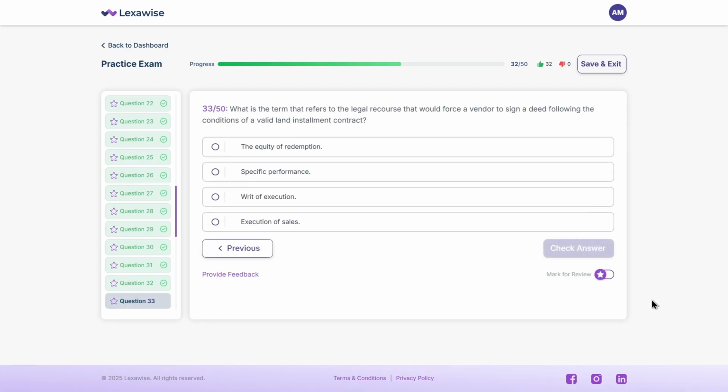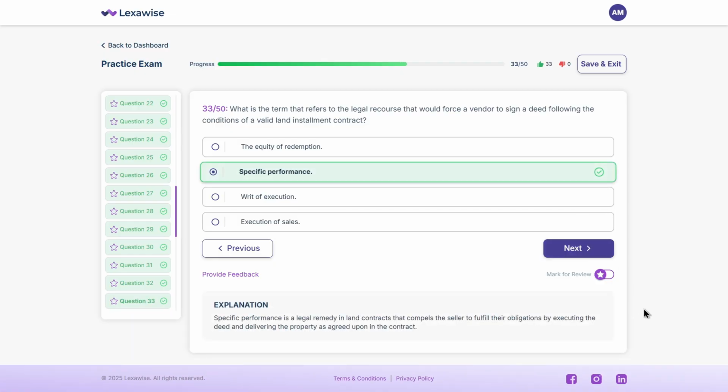What is the term that refers to the legal recourse that would force a vendor to sign a deed following the conditions of a valid land installment contract? A. The equity of redemption. B. Specific performance. C. Writ of execution. D. Execution of sales. Take a second to think. The correct answer is B. Specific performance. This legal action compels the seller to follow through with the contract, especially when it comes to signing over title to the buyer.